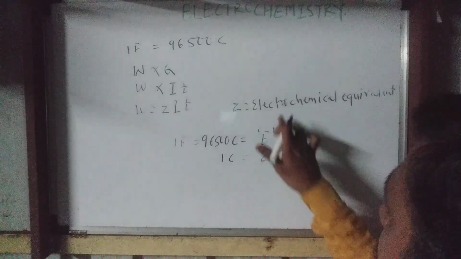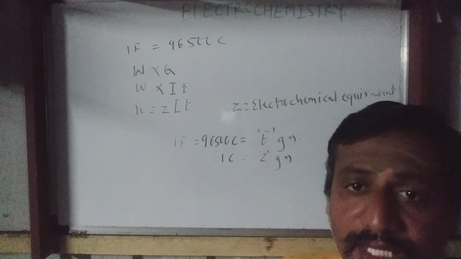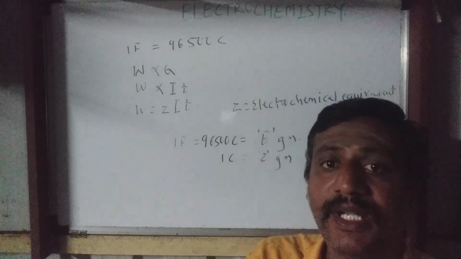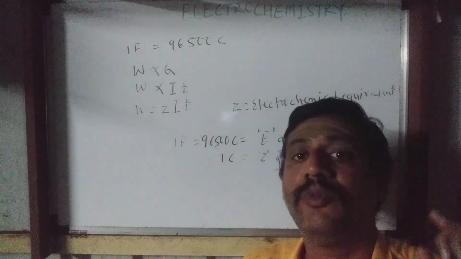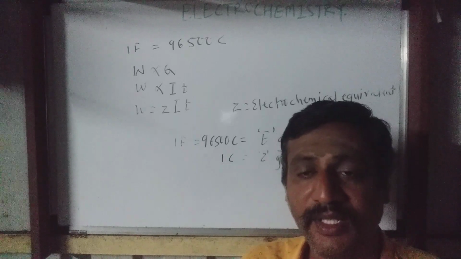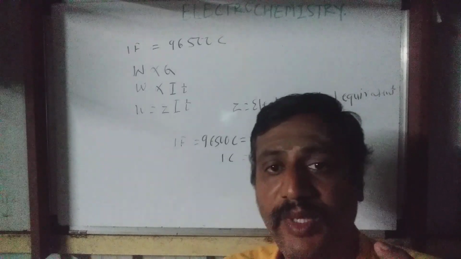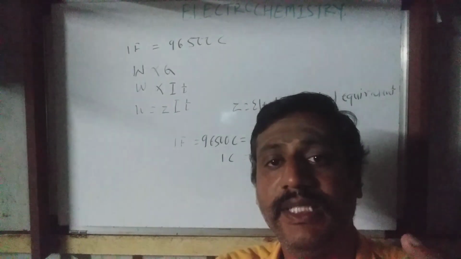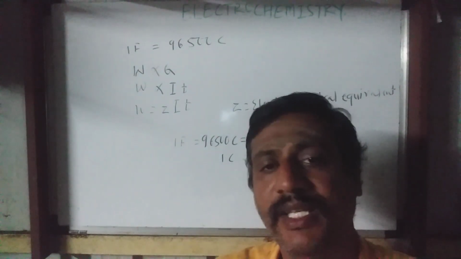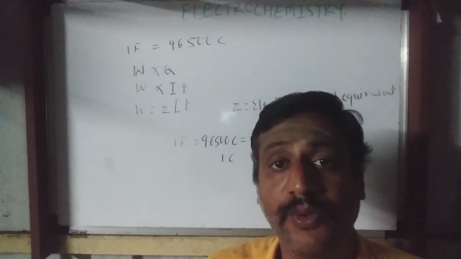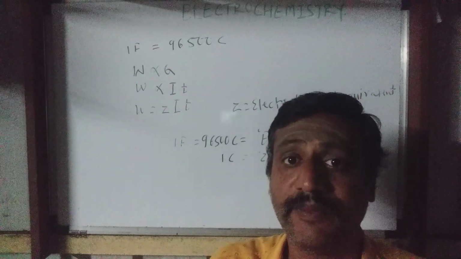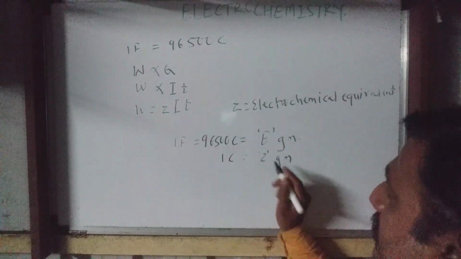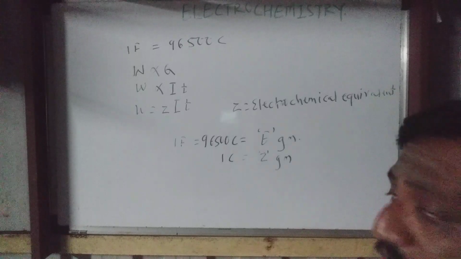What is the meaning of electrochemical equivalent? Electrochemical equivalent is nothing but the weight of substance liberated or deposited when 1 coulomb electricity is passed. In some case there may be a deposition of silver, in another case there may be a deposition of copper, zinc, or hydrogen gas to be released. Irrespective of the substance, if 1 coulomb electricity is passed, then weight of substance liberated or deposited is equal to its electrochemical equivalent.